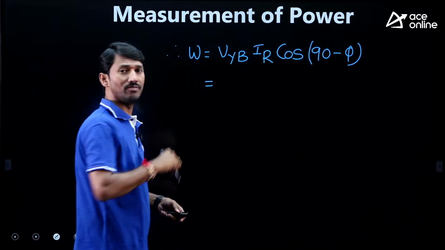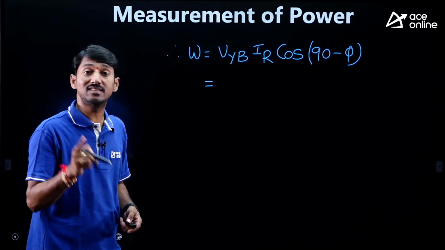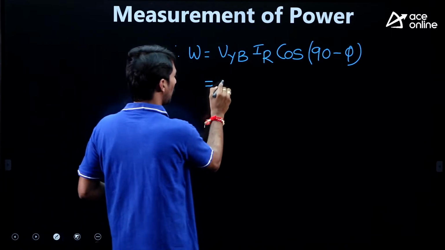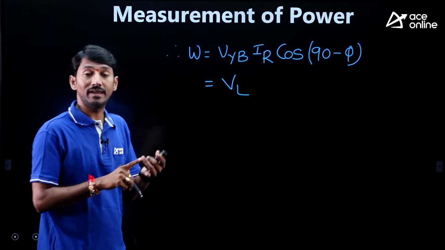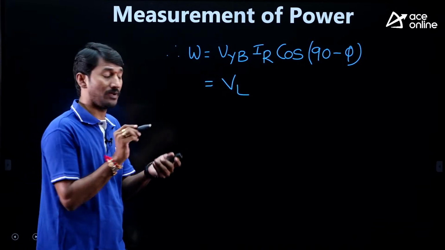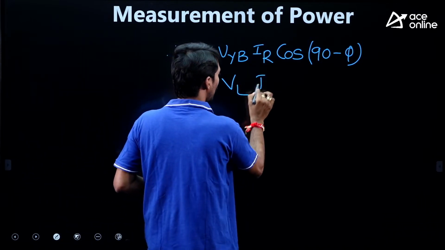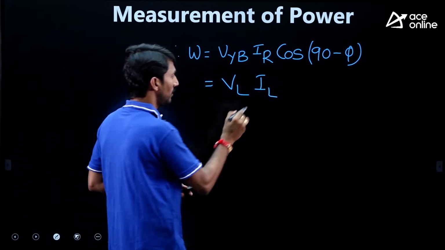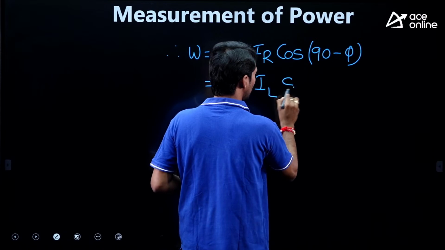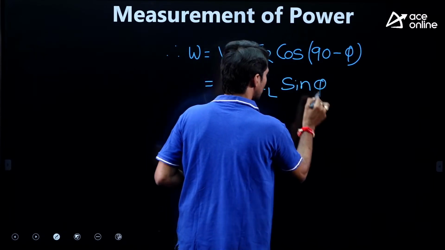What is VYB? VYB is the line voltage, so I simply write VL. IR is the line current as well as the phase current, so simply IL. And cos of 90 minus phi is simply sin phi.